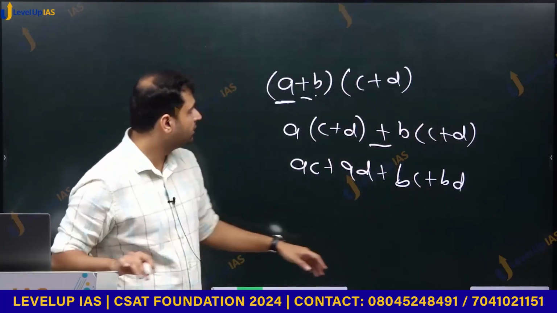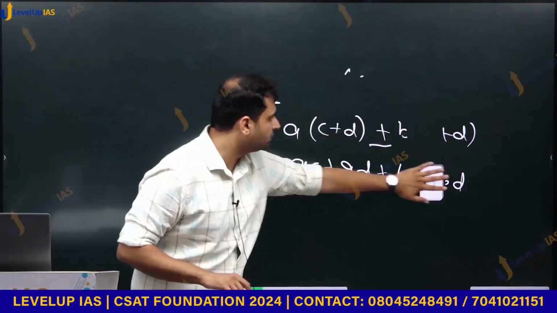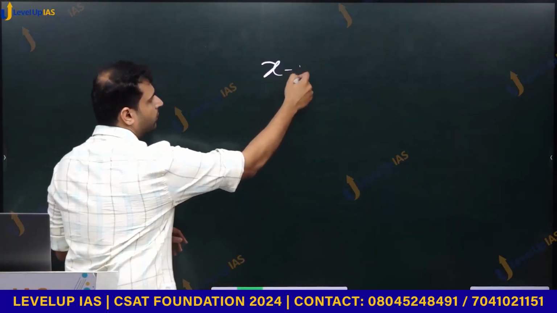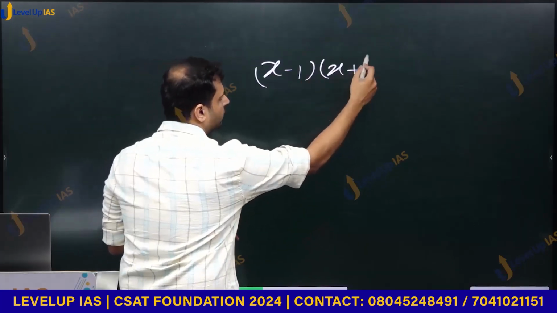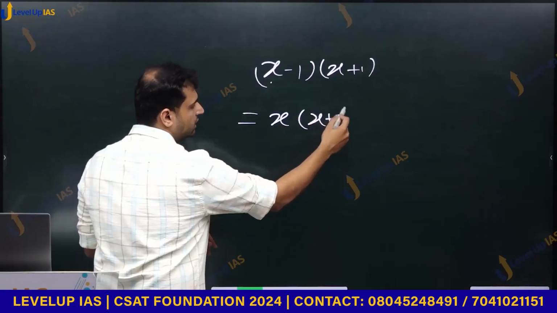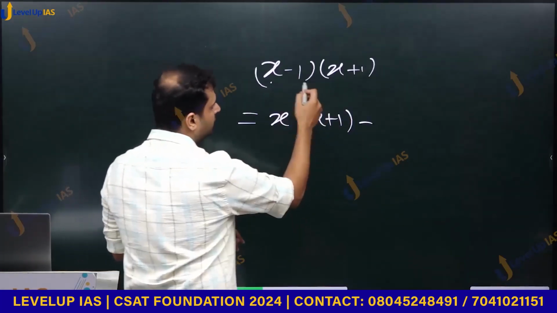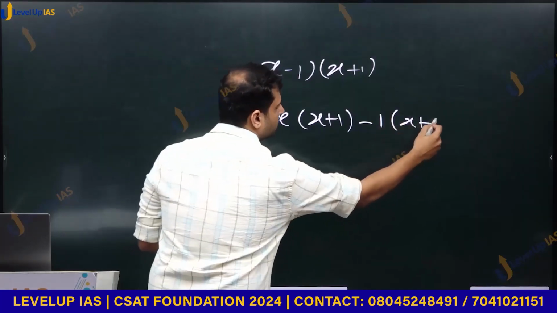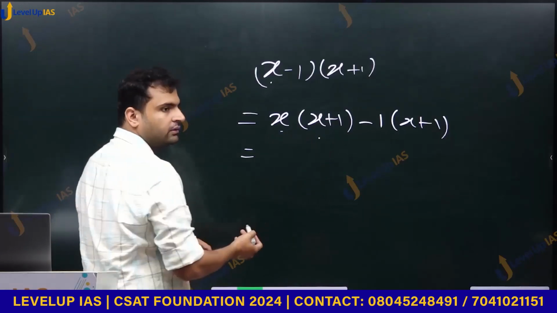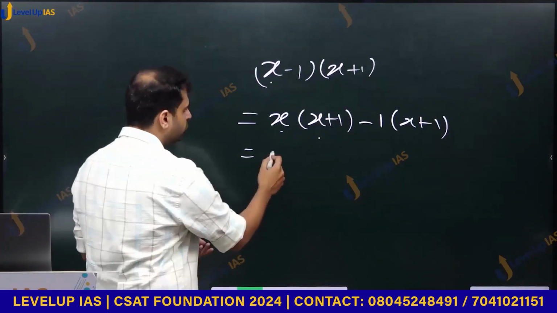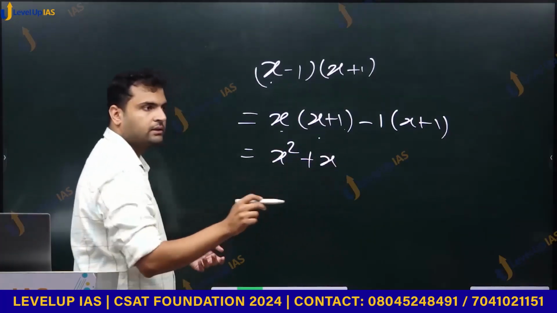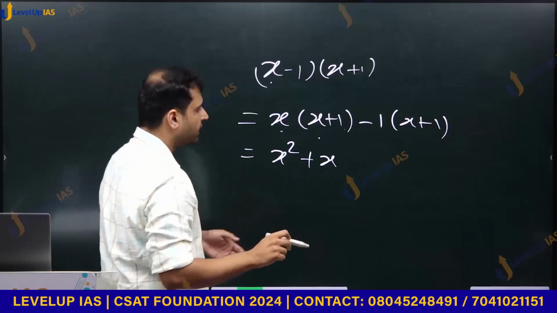Same thing we do with x minus 1 and x plus 1. It would be x into the bracket, x into x plus 1, minus, the middle sign, 1 into x plus 1, right? This is equal to x into x is x square, plus x into 1 is x.